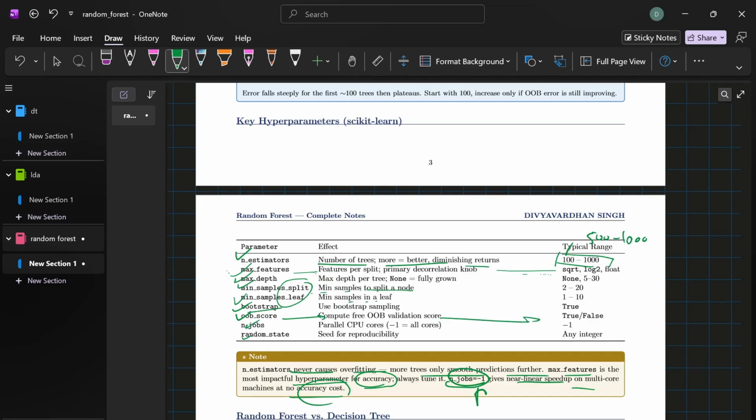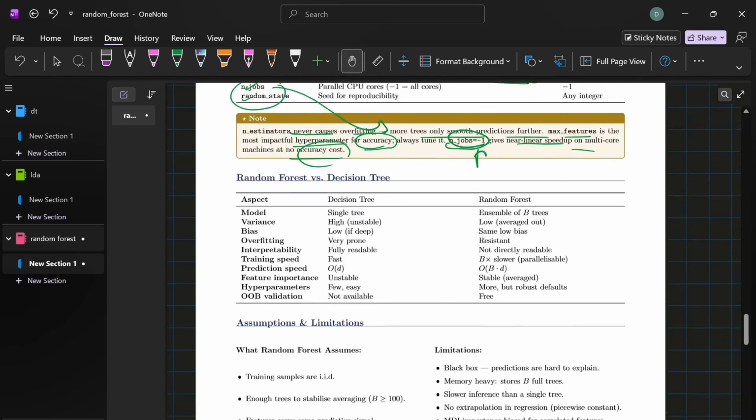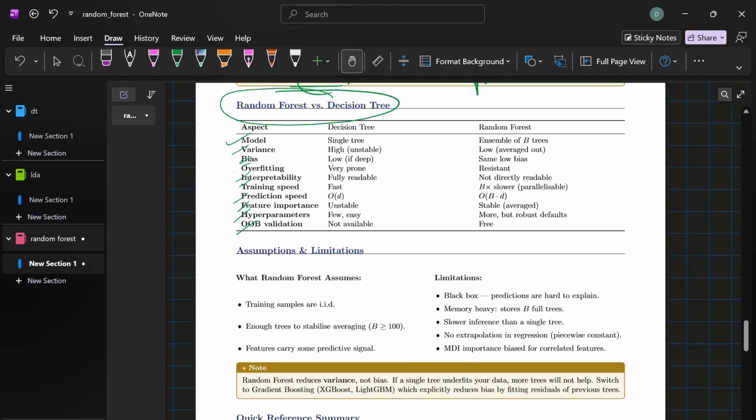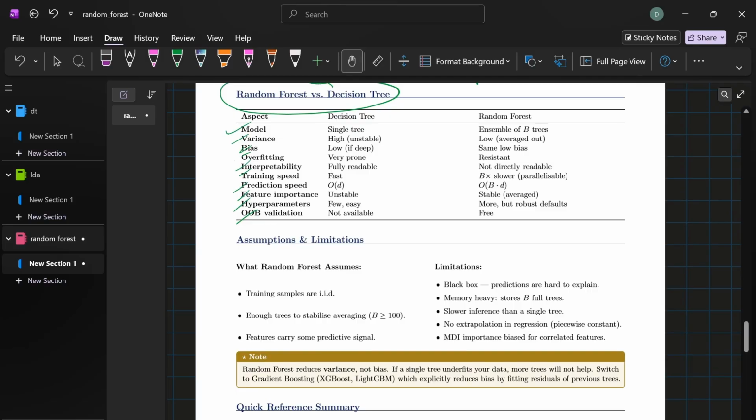Now we have some discussion about the comparison of random forest versus the decision tree. A single decision tree is interpretable and fast to train, but has a high variance and can overfit easily. Random forest has low variance, is resistant to overfitting, and gives you a stable feature importance. The trade-off: it's B times slower to train, and it's basically a black box. You can't visualize a forest of 500 trees the way you can visualize a single tree.